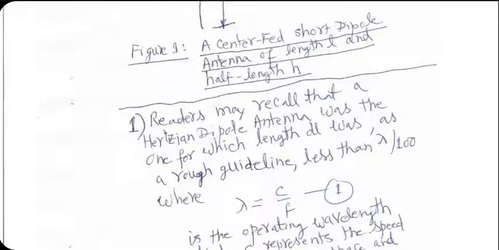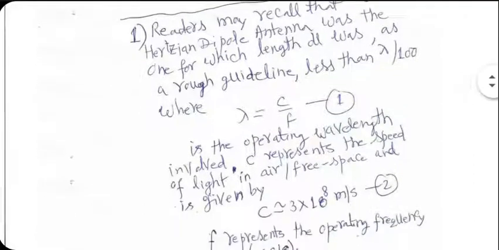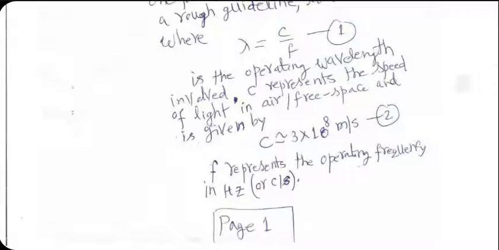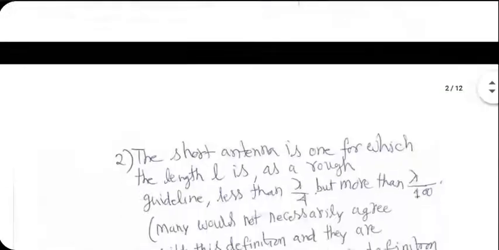Roughly, if length is less than lambda by 100, we call it a Hertzian dipole, although exceptions are there, depending on which book you are reading. So the moment the length is above lambda by 100, or some other value that you agree to use, we start calling it a short dipole.